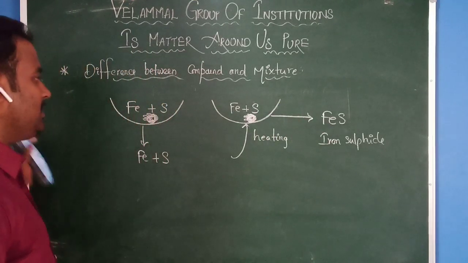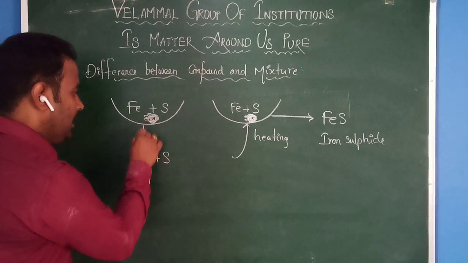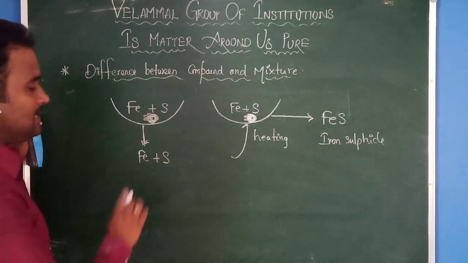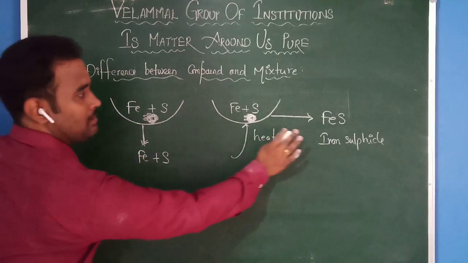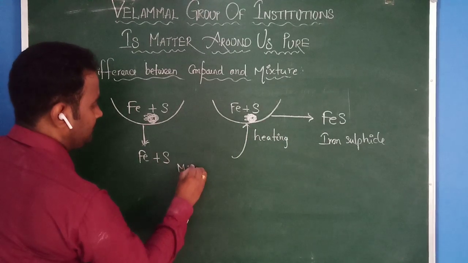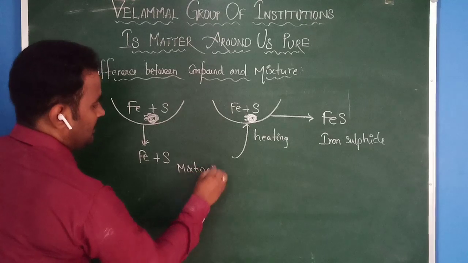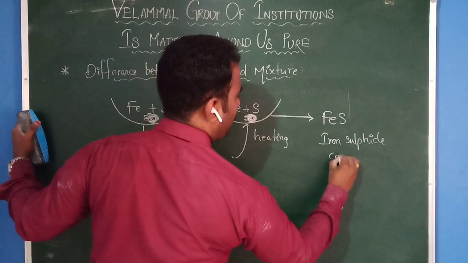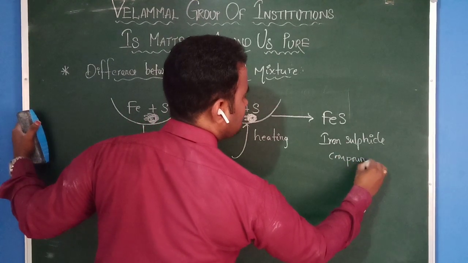Let us see the difference. Now here in the first one, this is nothing but a mixture. This is nothing but a compound. This is a mixture. This is a compound that is formed. Now what is the difference here?